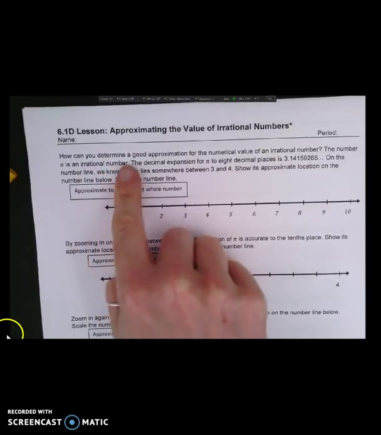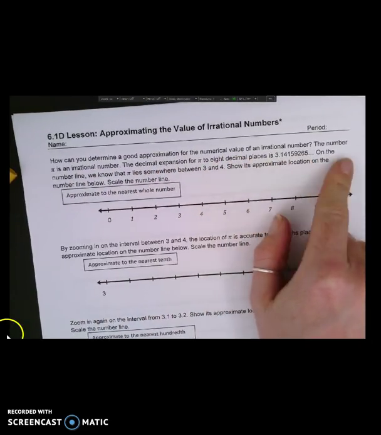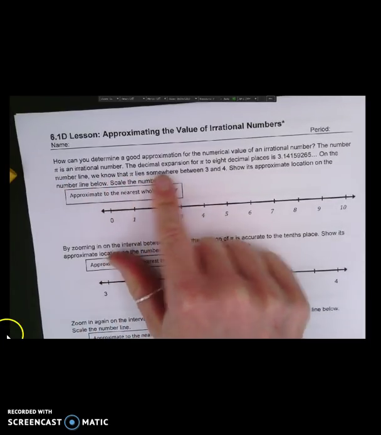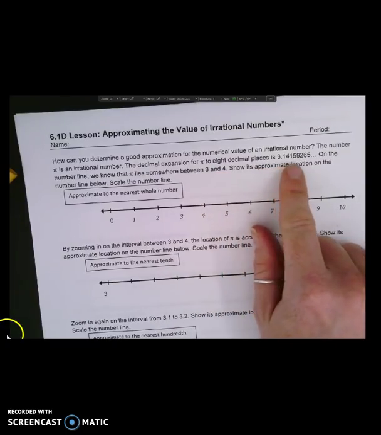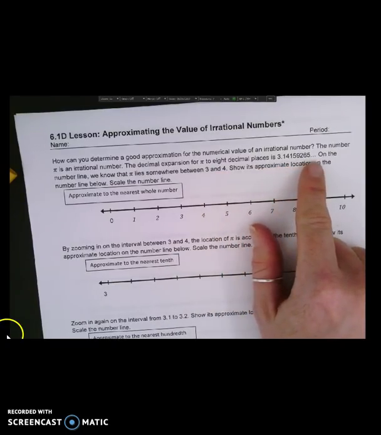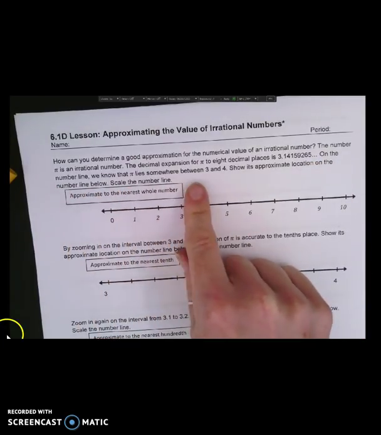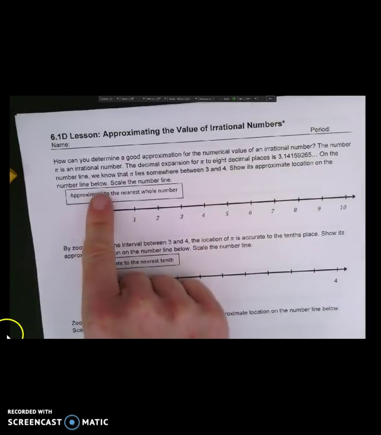How can you determine a good approximation for a numerical value of an irrational number? The number pi is an irrational number. The decimal expansion of pi to 8 decimal places is 3.14159265, and so on. On the number line, we know pi lies somewhere between 3 and 4. Show its approximate location on the number line.